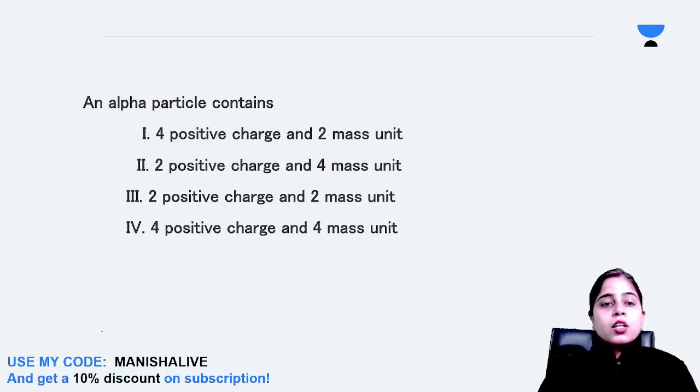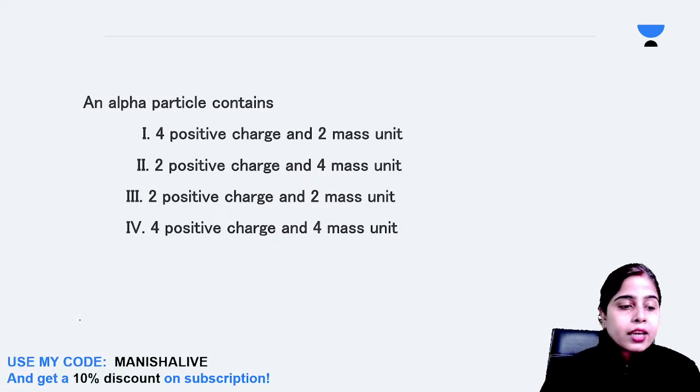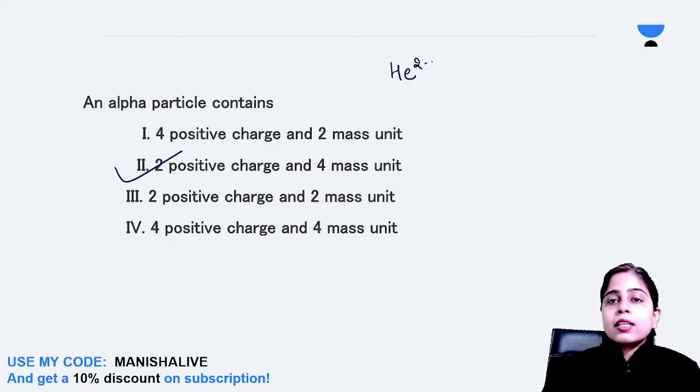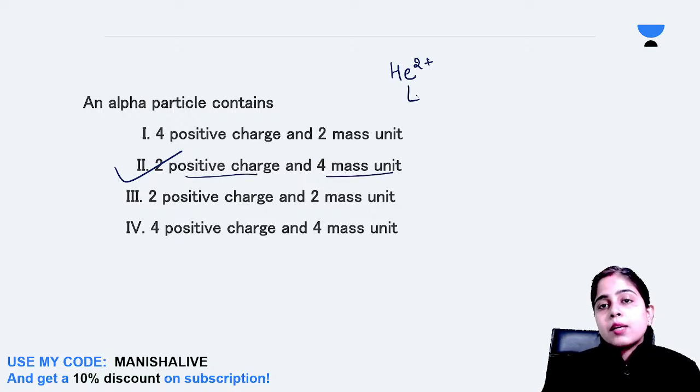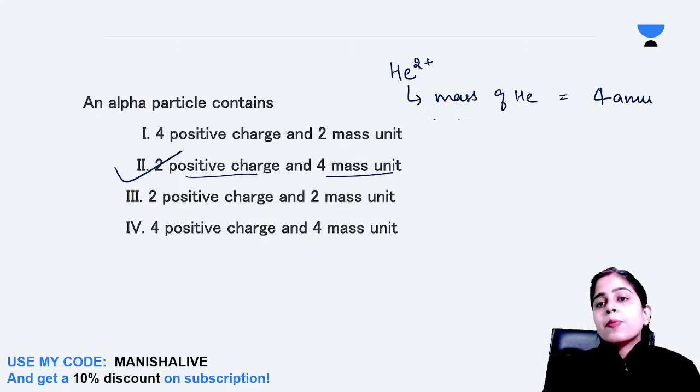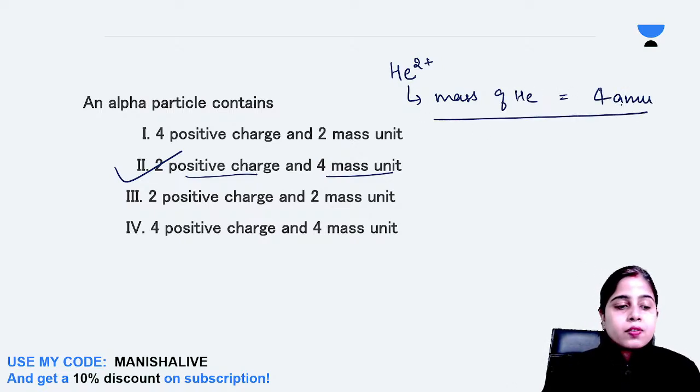Okay everyone. So please answer this question fast. Okay, very good Pranjal, very good. Yes, alpha particle contains doubly charged helium, which has 2 positive charges and 4 mass unit. The mass of helium is 4 AMU. Yes, very good Pranjal.